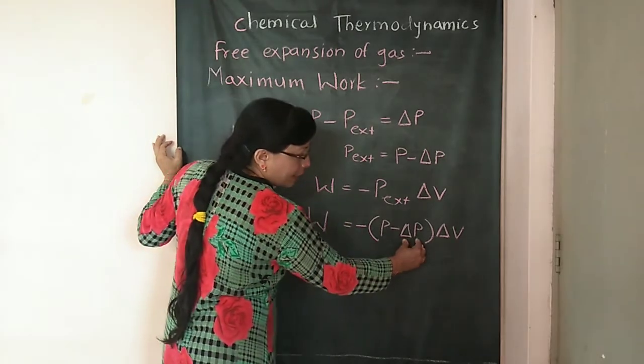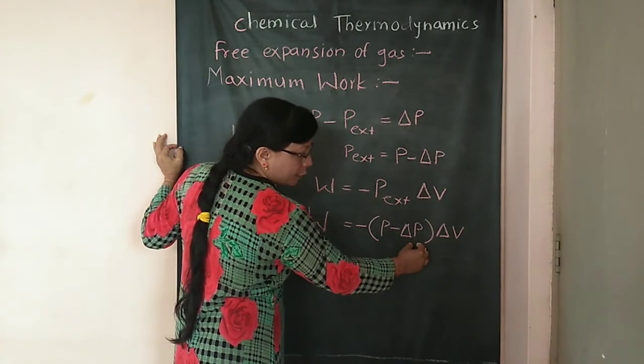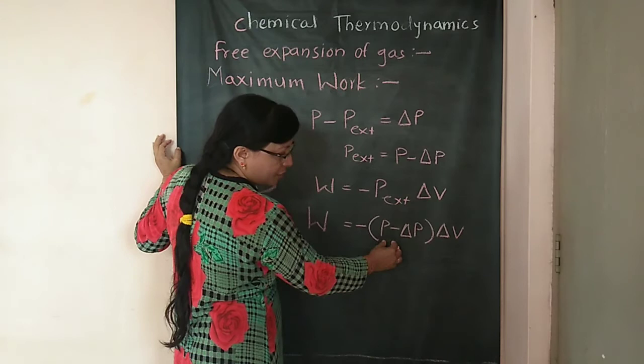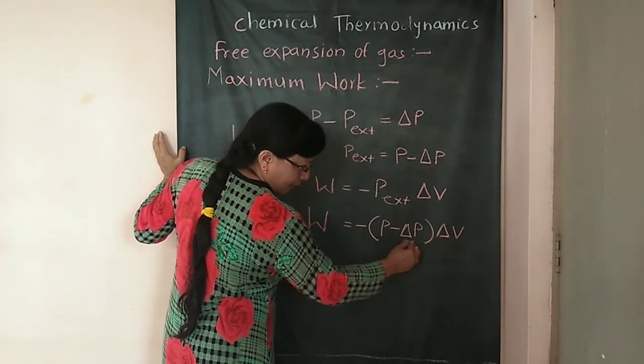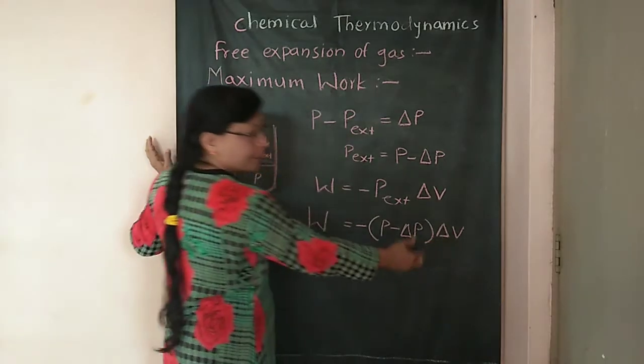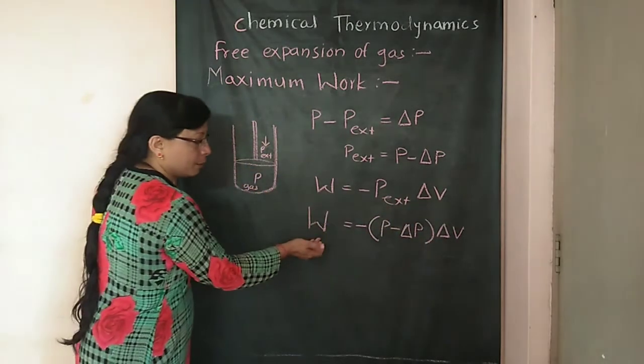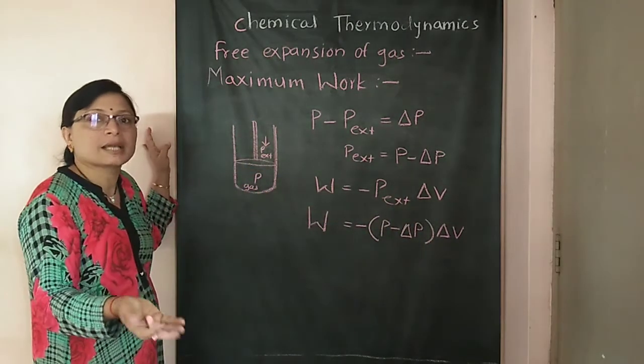Instead, if the value of delta p is smaller, then its subtraction is greater, and the product of p minus dp into dv becomes greater, so w becomes greater, and maximum work can be done.